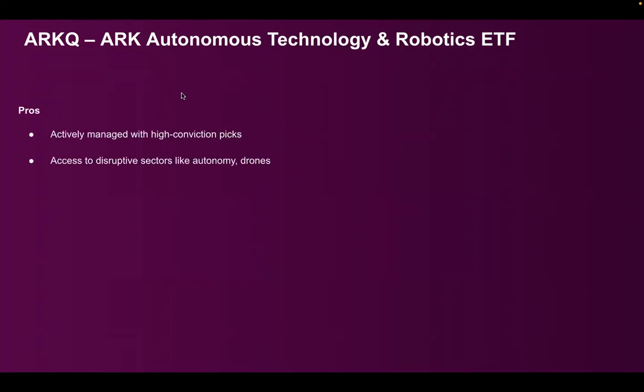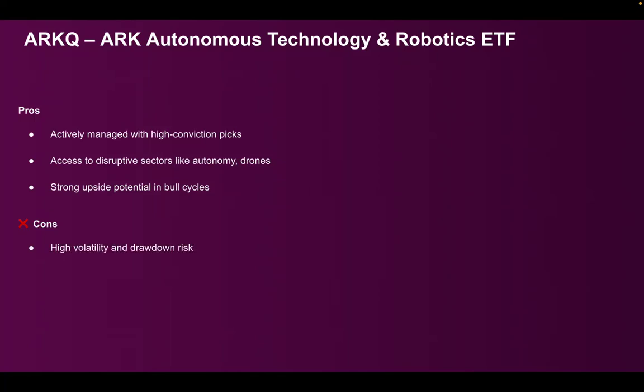So the advantages are they are actively managed with high conviction picks. They have access to disruptive sectors like autonomy, drones, etc. So there is a strong upside potential in bull cycles.